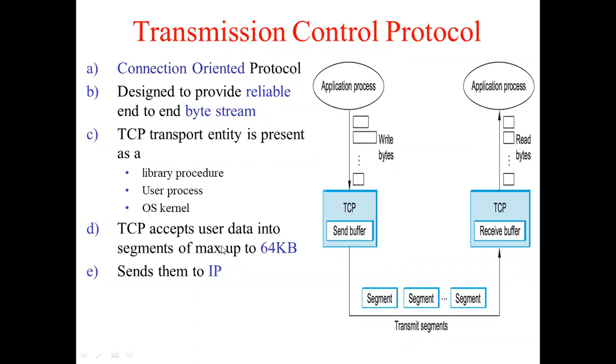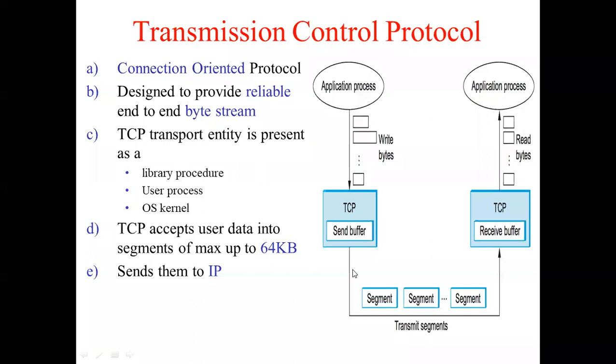When we talk about the transport layer, we don't call them packets, rather we call them segments. Every segment of data can be maximum up to 64 KB. So your header plus the actual data can be up to 64 KB. That is the maximum length of the TCP segment. So that TCP segment is created and it comes down.